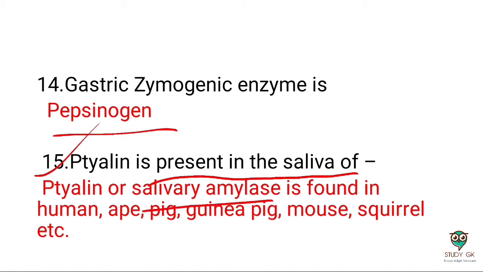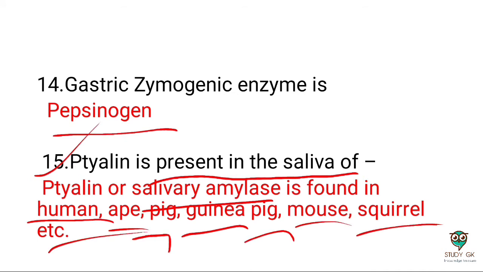Next question: ptyalin is present in saliva. Ptyalin is also known as salivary amylase. This is very important. It is found in humans, apes, pigs, guinea pigs, mice, squirrels, etc. So, important question: ptyalin is also known as salivary amylase, and salivary amylase is also known as ptyalin.